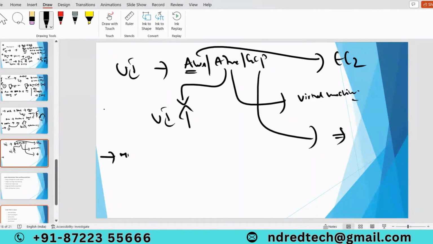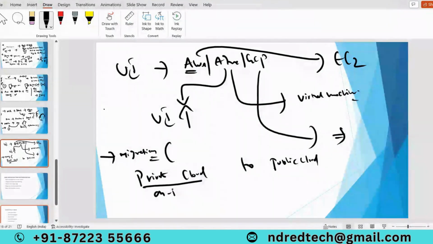Coming to migration tools, trust me, Microsoft has highly developed migration tools for Azure. If you want to migrate your application from private cloud to public cloud, and as I mentioned, private cloud is also called on-premises, Azure provides highly developed migration tools.